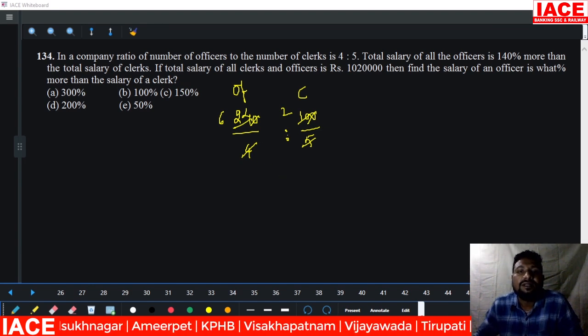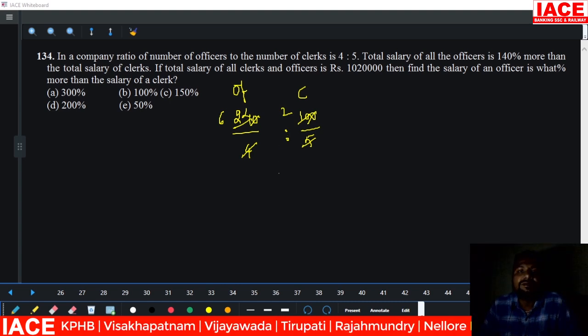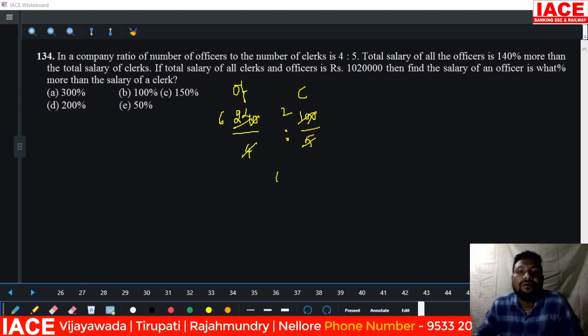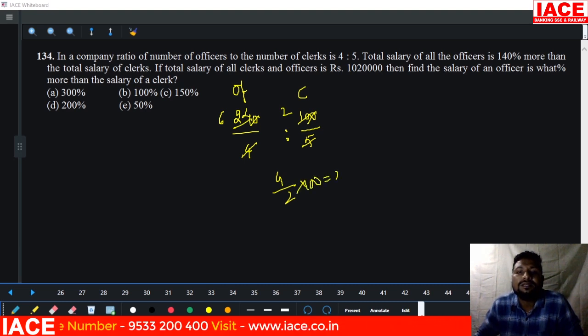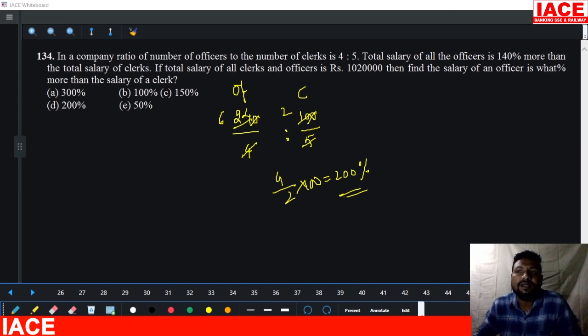4 rupees is more than 2 rupees. 4 rupees more than 2 rupees means it is nothing but how much? 4 by 2. 4 by 2 into 100 means it is equal to how much percentage more? 200% more. Clearly we can understand that. Then option D is correct.